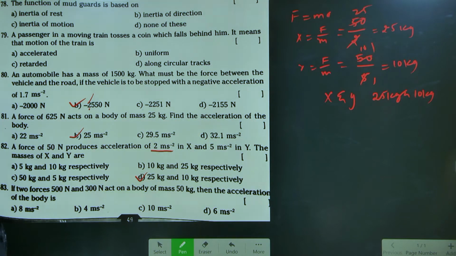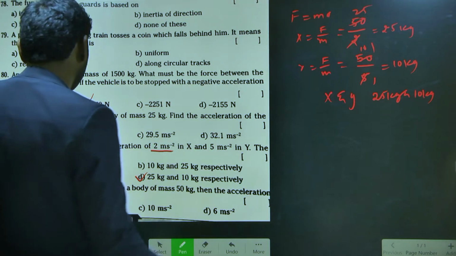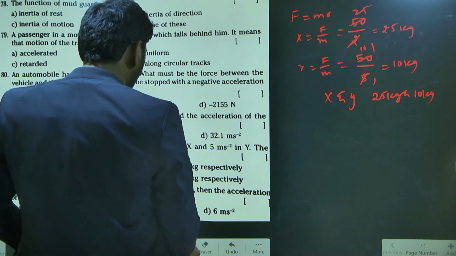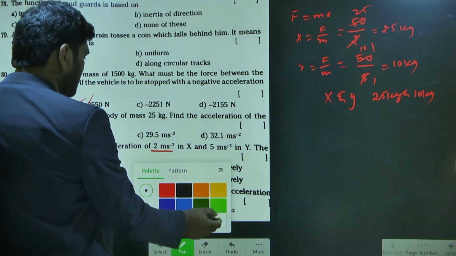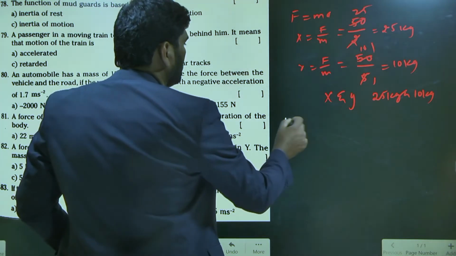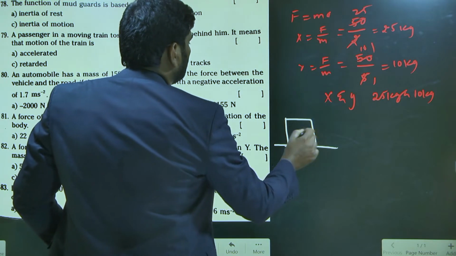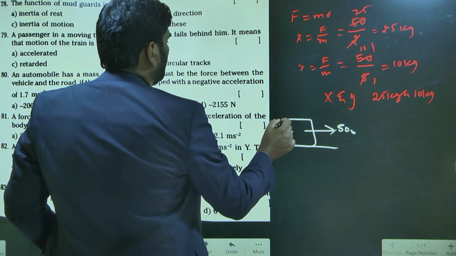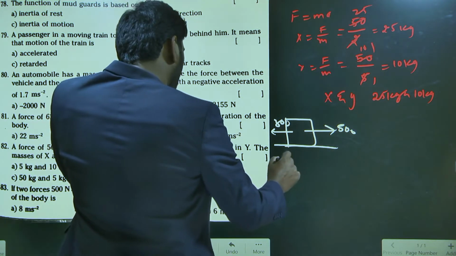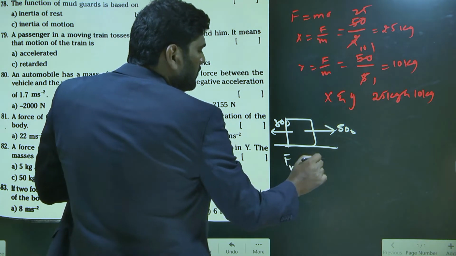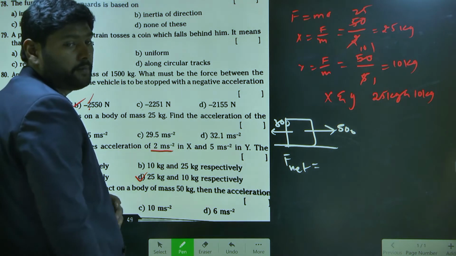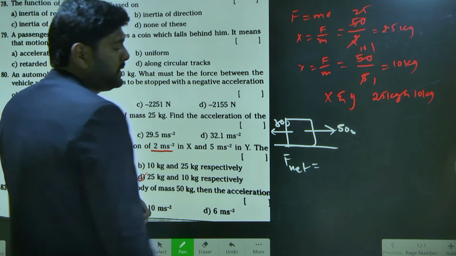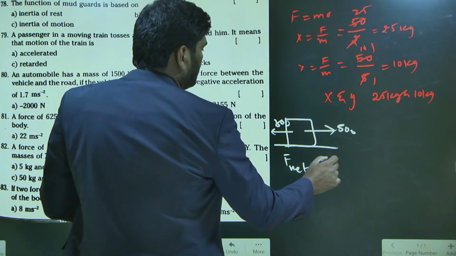So here you have to find net acceleration. Sir, those two forces are acting in opposite direction. Yeah, this is indicating. They did not mention exactly, but you can take opposite direction. Option B, sir. This is 500 in this direction, 300. So net force acting on the body is how much? 500 minus 300, that is 200 newtons.